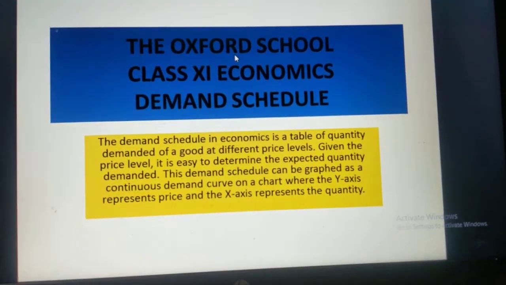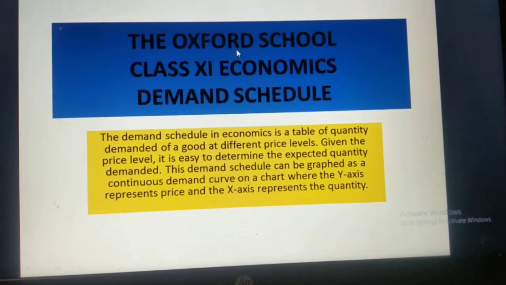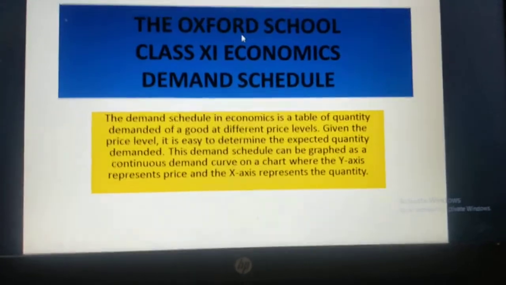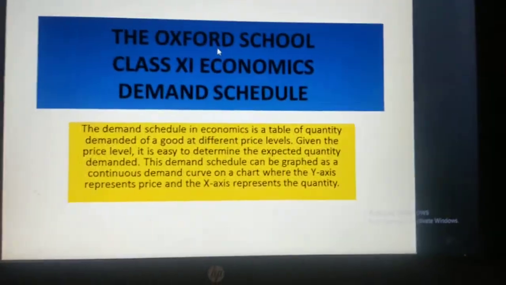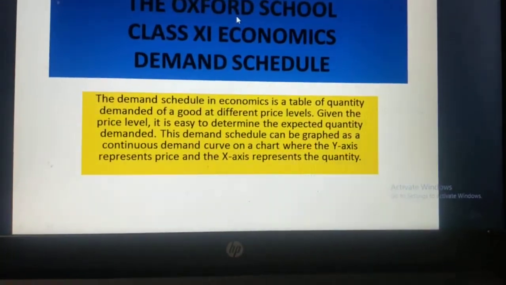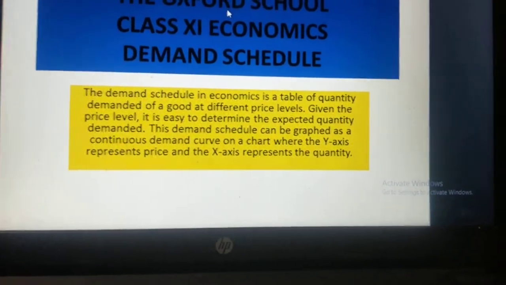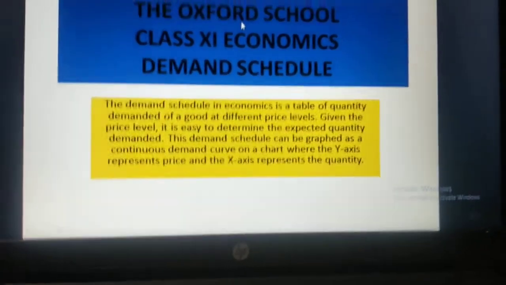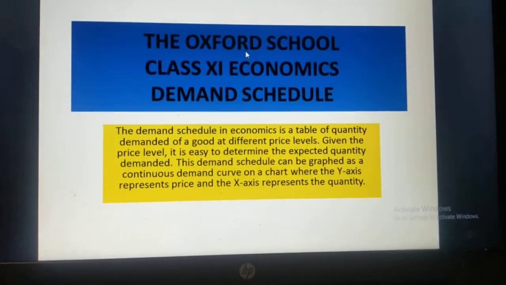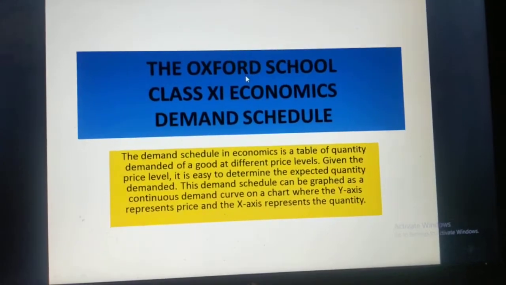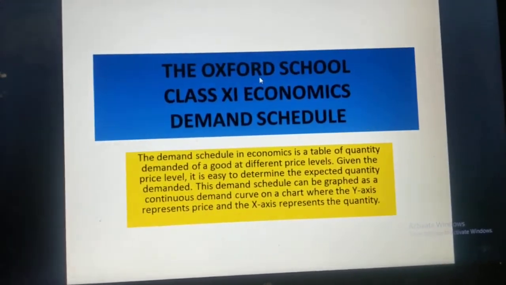If a person wants to buy something, the person will first see the price, the factor of quality, the factor of good effect, the factor of use. Second is factors affecting demand of a commodity upon market demand.